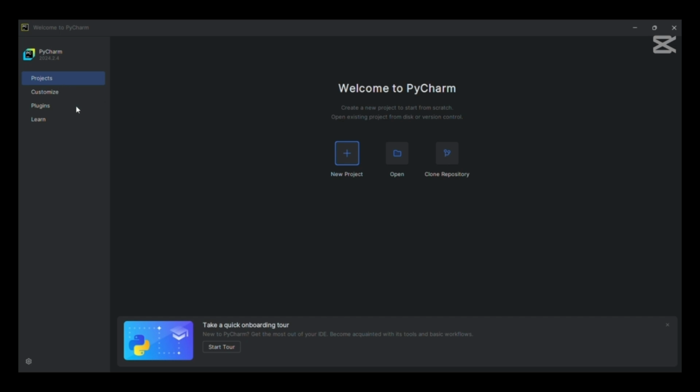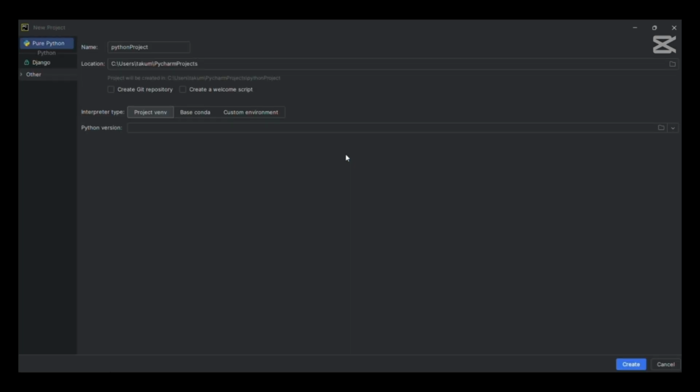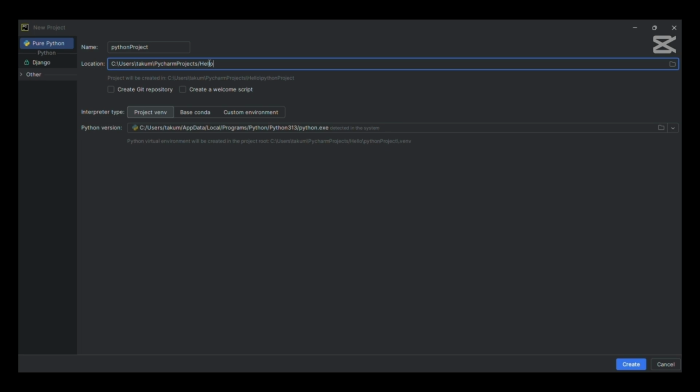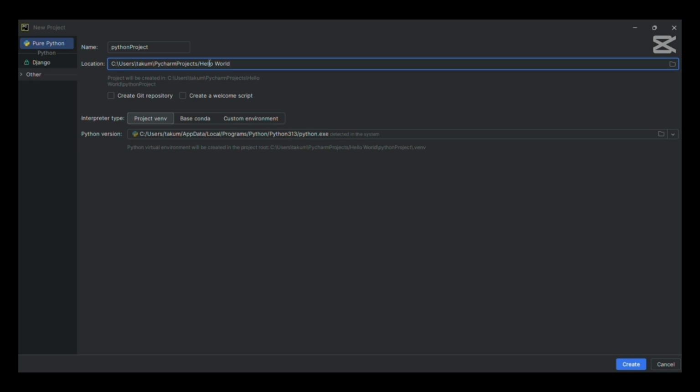In everything as you're working, the first thing they're always going to ask you is to create a new project. So we have to create a new project. And the first thing is to give your project a name. Let's say my project is Python project, which is okay. The location where you're having it, you can just specify. You can also specify the name that you want to give to that particular project. Let's say I'm giving it as hello world. So under this location, I've just given the name hello world.